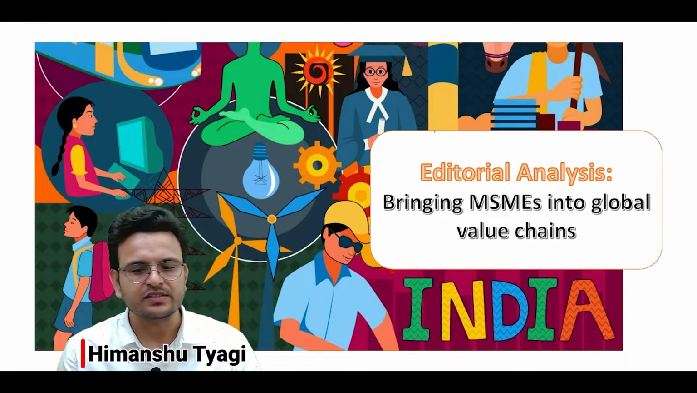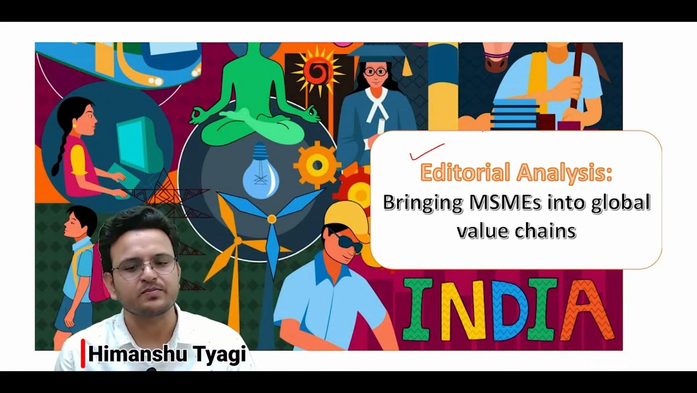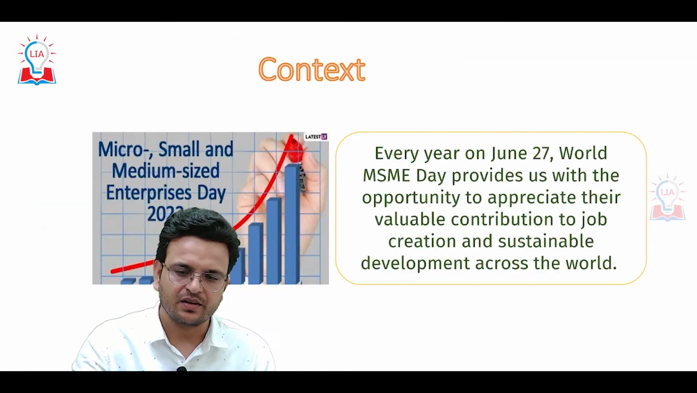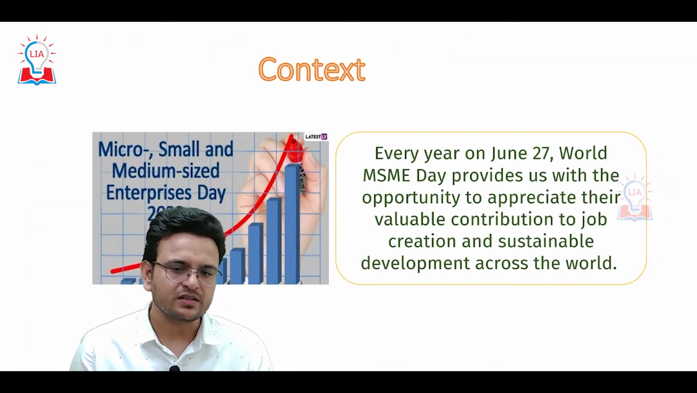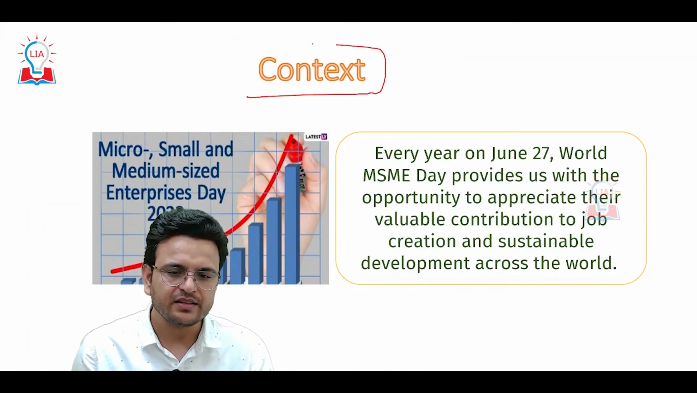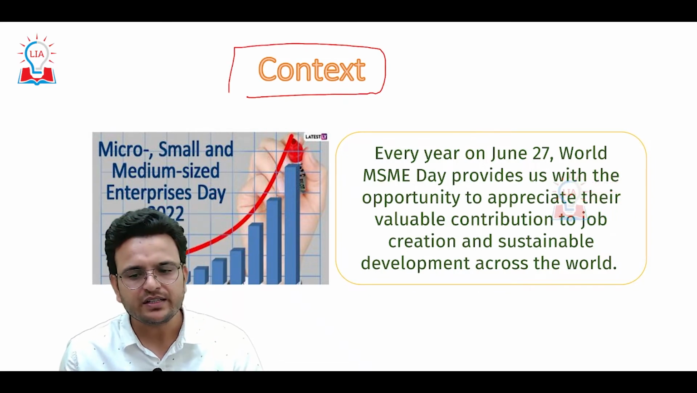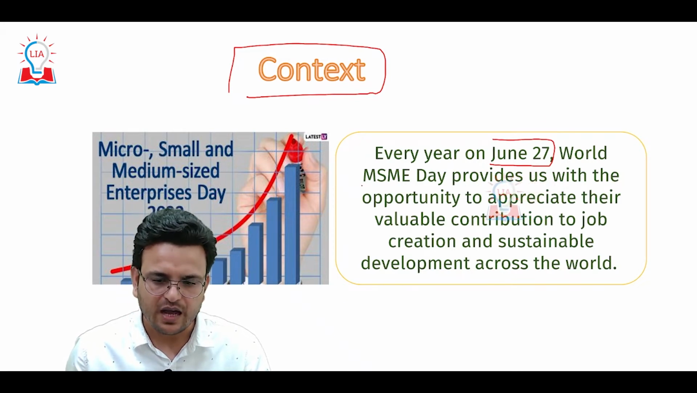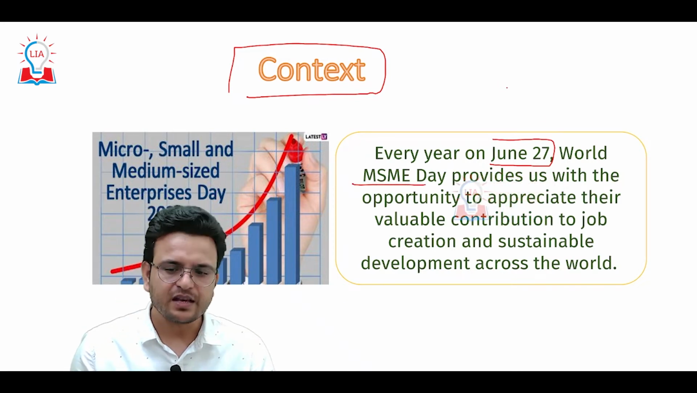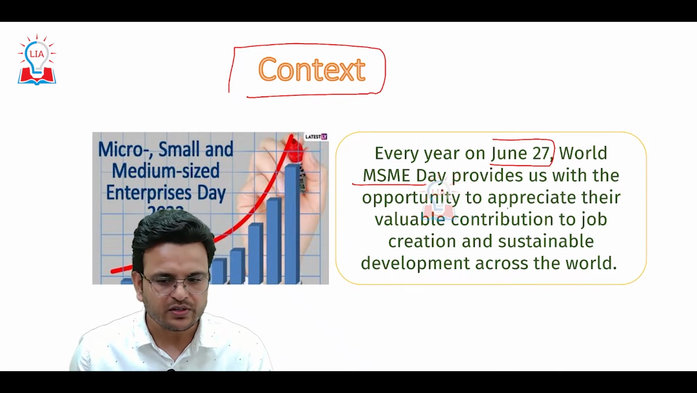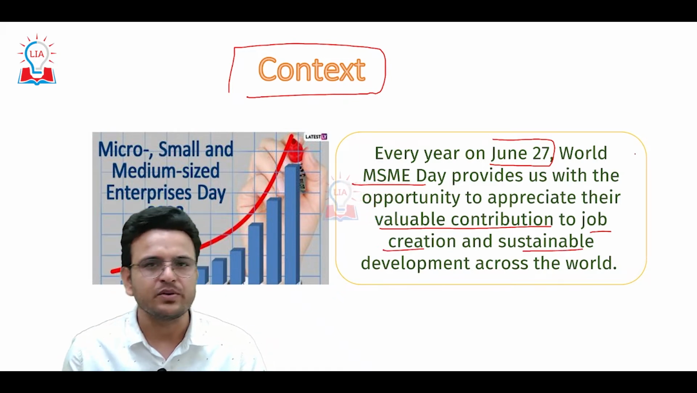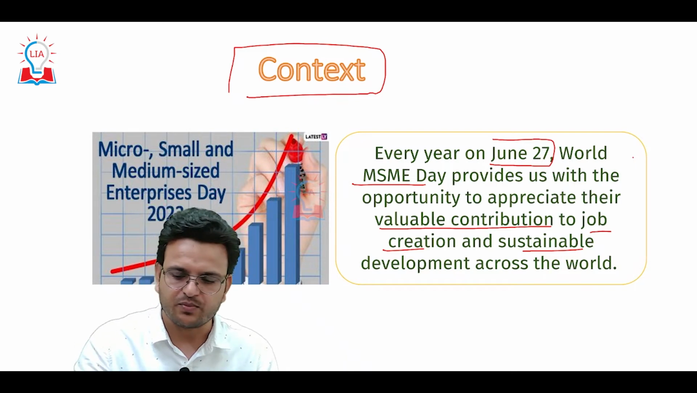Today I am going to discuss the editorial analysis of The Hindu newspaper, that is, bringing MSME into the global value chain. First of all, we will try to understand the context of the article, why this article is important. 27 June of every year is celebrated as World MSME Day. And this day provides us with the opportunity to appreciate their valuable contribution to job creation and sustainable development across the world. Because of that reason, this topic is important.